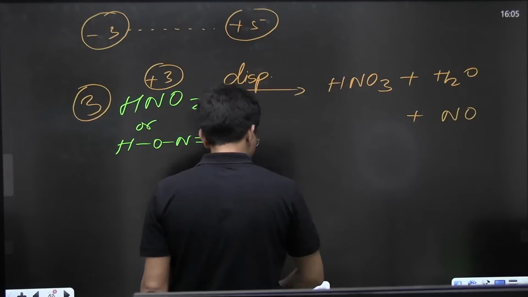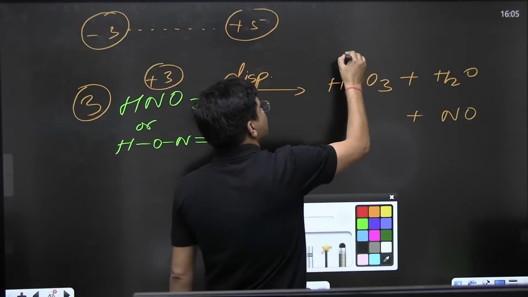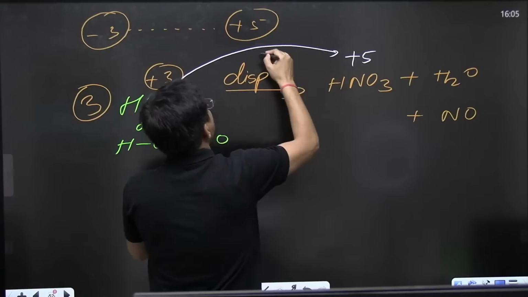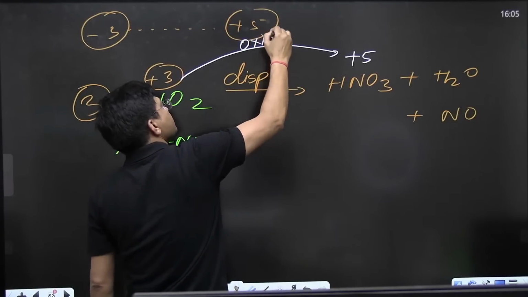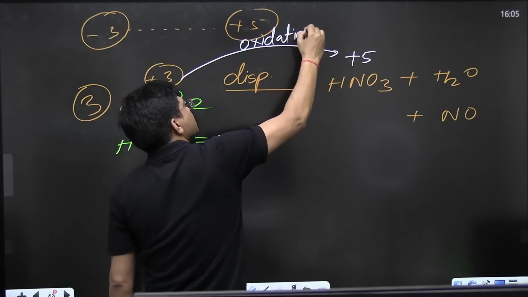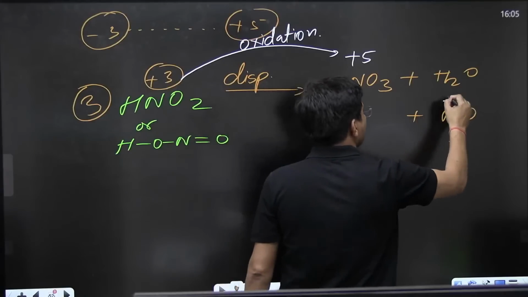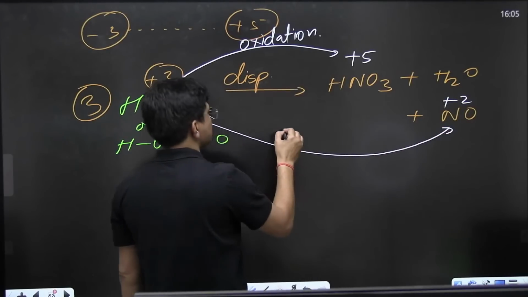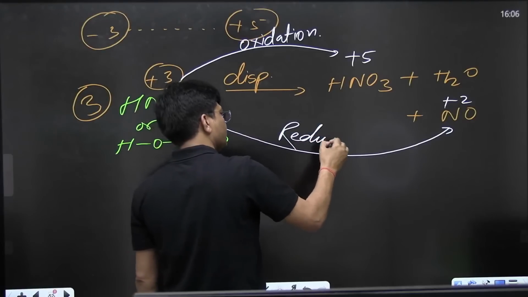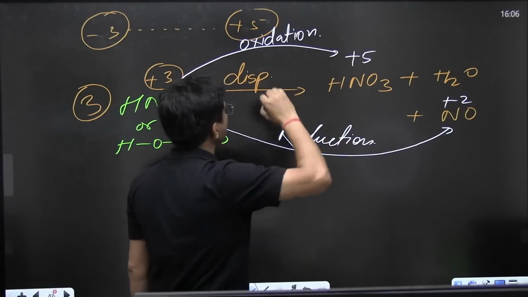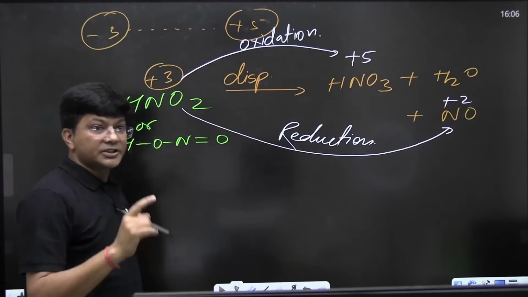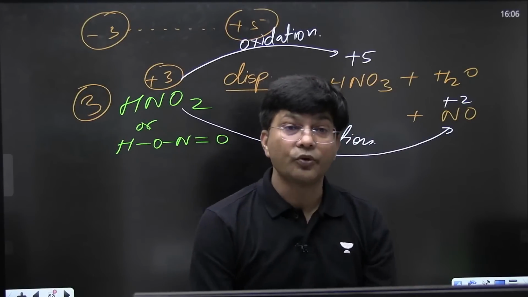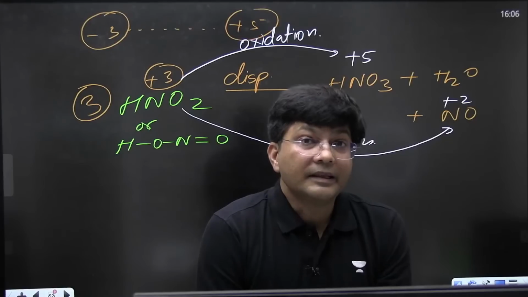Just see to it. Look over here. +5 means this is undergoing oxidation. It has undergone oxidation. And see over here, +2. +3 to +2, it has undergone reduction. The same nitrogen is undergoing oxidation as well as reduction. So, we will call it a disproportionation reaction, and this reaction is going to affect the answer.